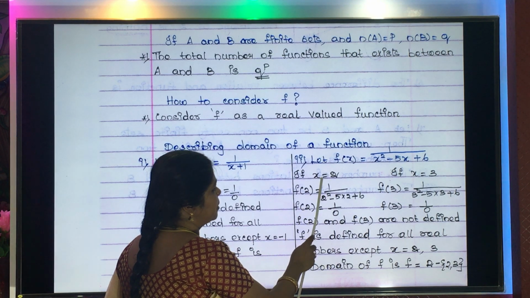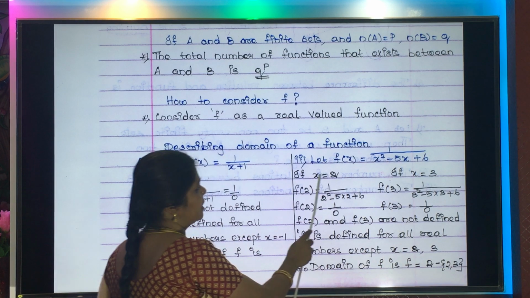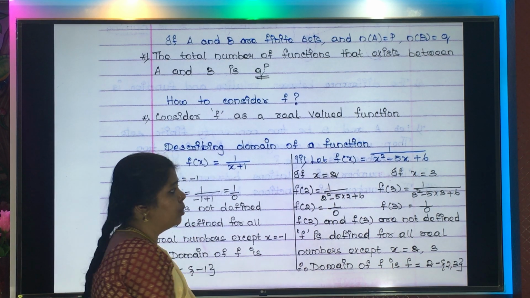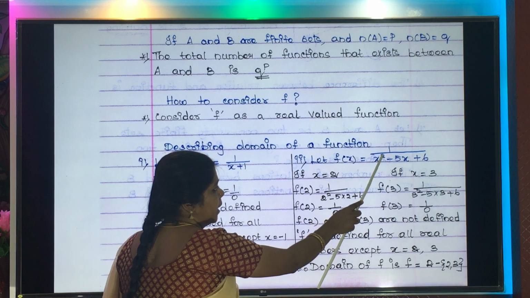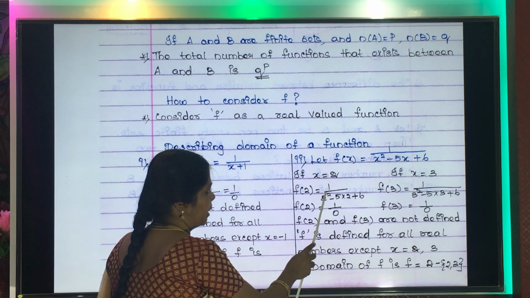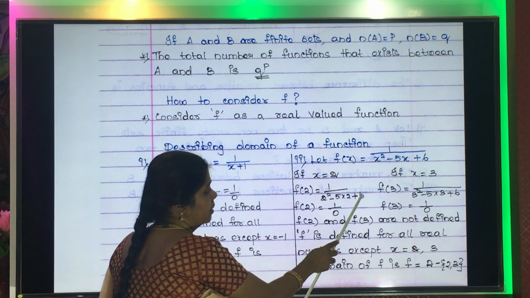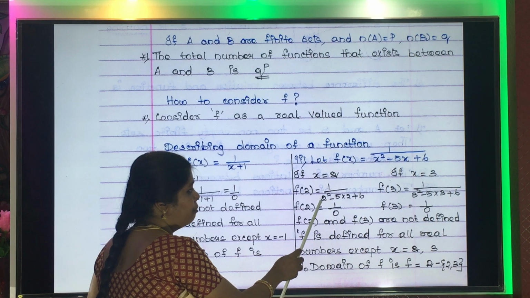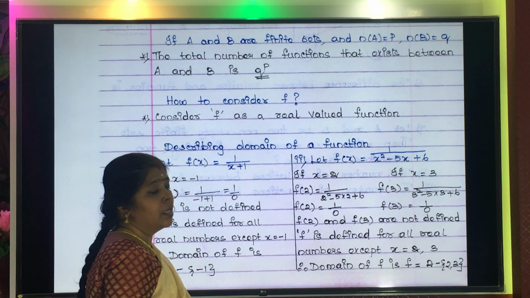So let me substitute x equal to 2 and x equal to 3. First, let me substitute x equal to 2 in this equation. What will happen? 2 squared minus 5 into 2 plus 6. 2 squared is 4, 5 twos are 10, plus 6. So 4 plus 6 is 10. 10 minus 10 gives you 0.